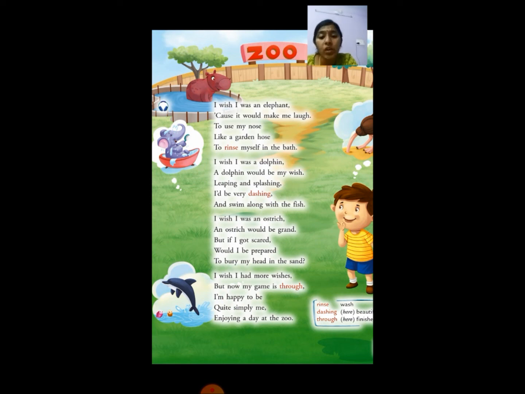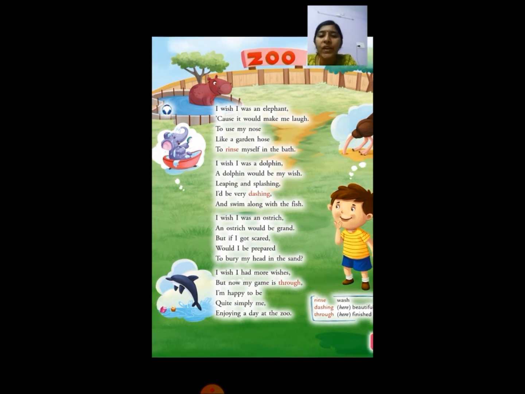I wish I was an ostrich would be grand. But if I got scared, would I be prepared to bury my head in the sand? I wish I had more wishes, but now my game is through. I'm happy to be quite simply me, enjoying a day at the zoo.